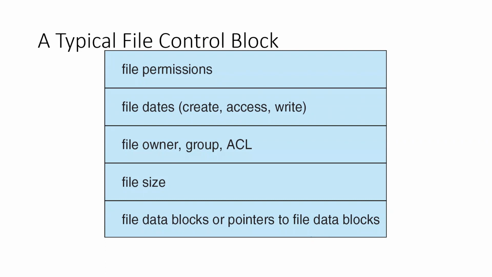Those will be available. And then the file owner, file group, access levels, then the file size. If the file is associated with any other files, this particular file control block will have the links for each of those connected or associated files.